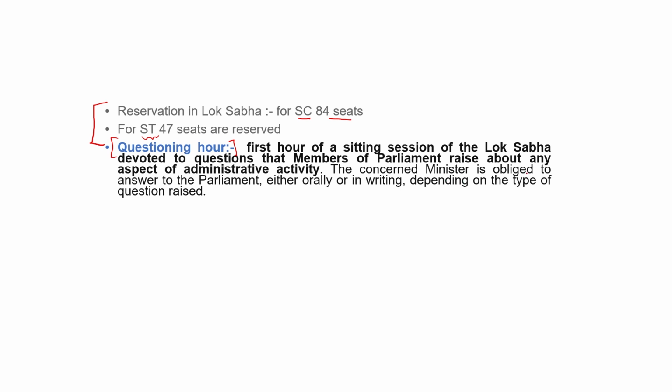The concerned minister is obliged to answer to the parliament either orally or in written form, depending on the type of question raised. If any MP raises a question in oral form, then the minister has to answer in oral form. If a question is raised in written form, then the minister has to answer it in written form. So the concerned minister is obliged to answer depending on the type of question the parliamentary members have raised.